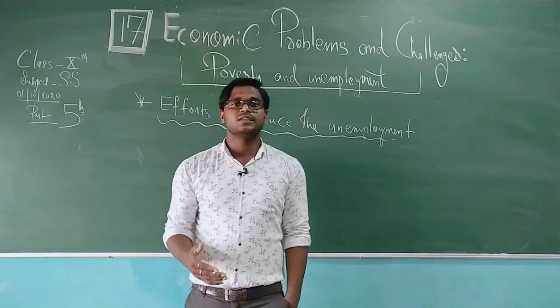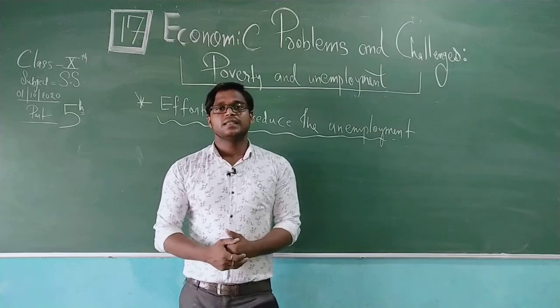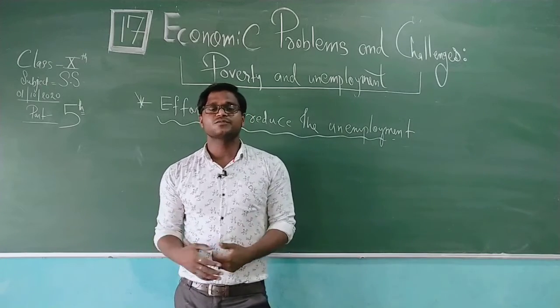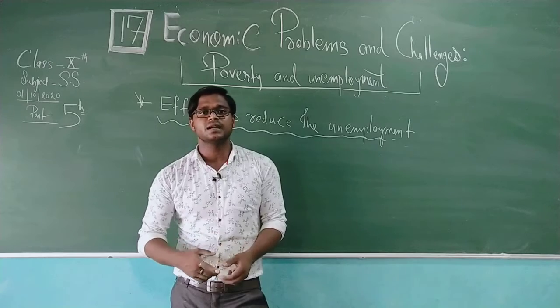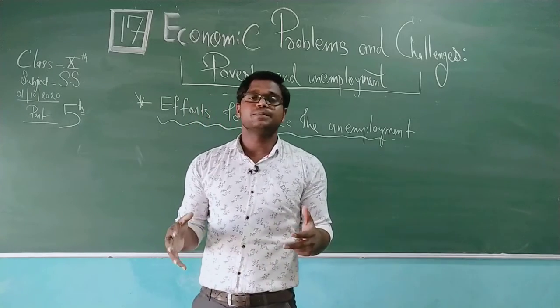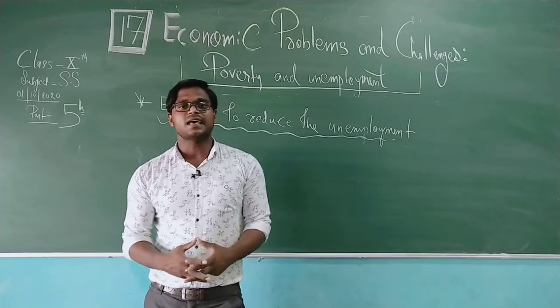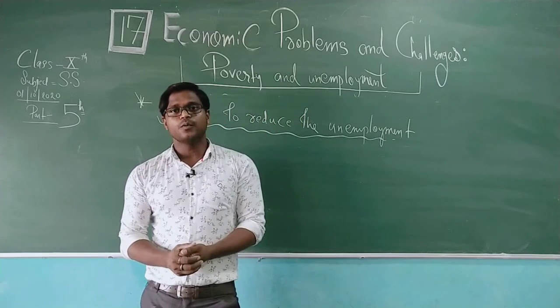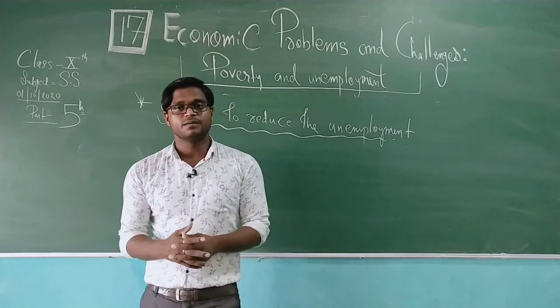As a result, interest in studies and the social and mental health of the people are deteriorating, and the youth of India have become psychologically disappointed. That's why we need to remove poverty and unemployment from our nation.